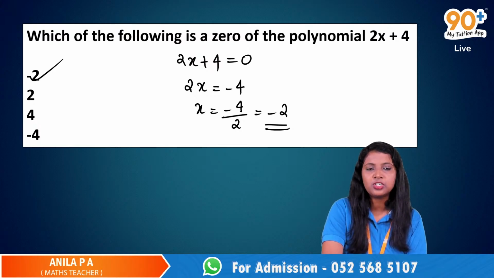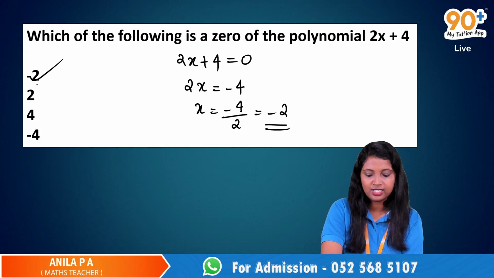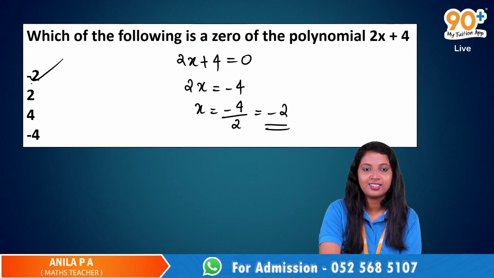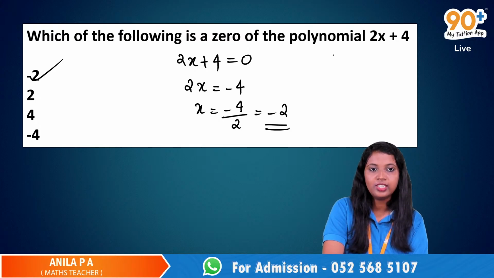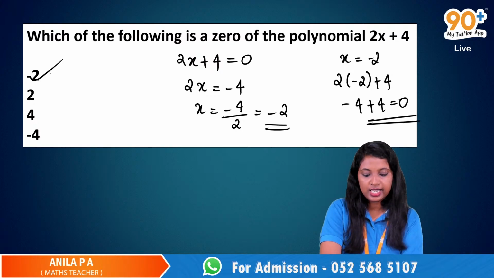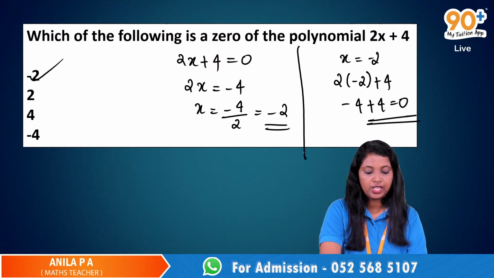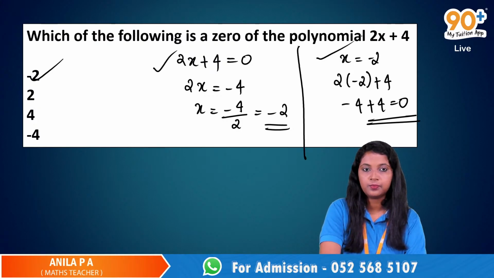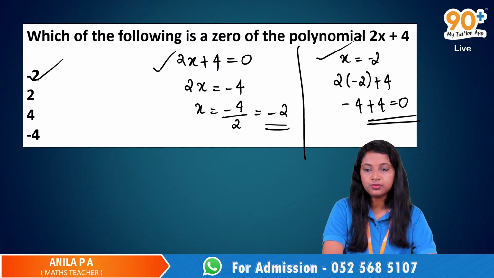Otherwise, it's like substituting all the values. No need of all those. Anyways, this is the first option. So when you substitute x is equal to minus 2, you will get it. Okay, so let me show that method also. X is equal to minus 2 in this polynomial. So 2 into negative 2 plus 4, that is minus 4 plus 4, which is equal to 0. Which means this negative 2 is the 0 of this polynomial. So you can do this one or this one. The answer is negative 2.